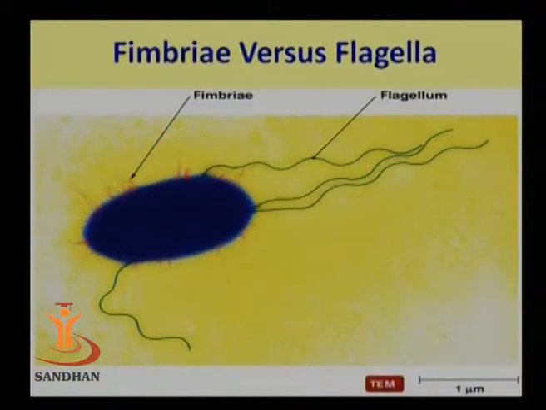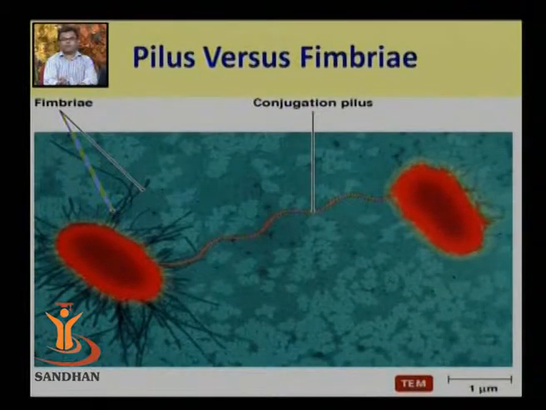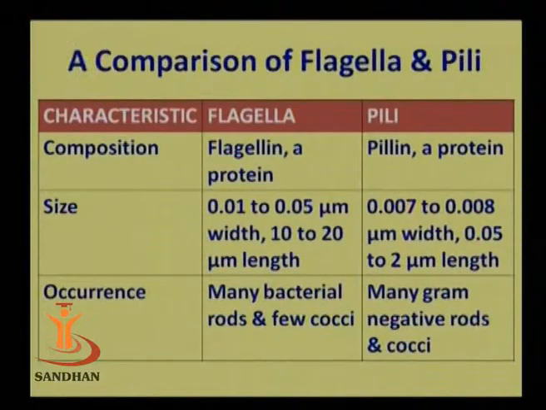Here you can see fimbriae versus flagella. Fimbriae are very short in comparison to flagella. In another figure, you can see the difference between fimbriae and pili. Fimbriae are in very large number on a particular bacterium, whereas pili are 1 or 2 and join the 2 bacteria. Here some differences, or the comparison, is given for flagella versus pili.